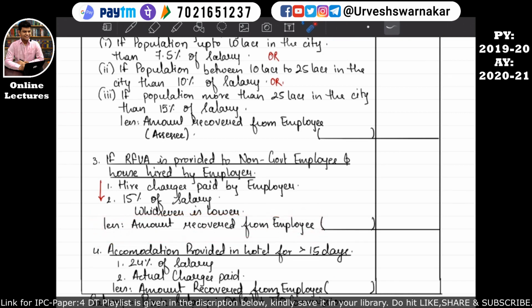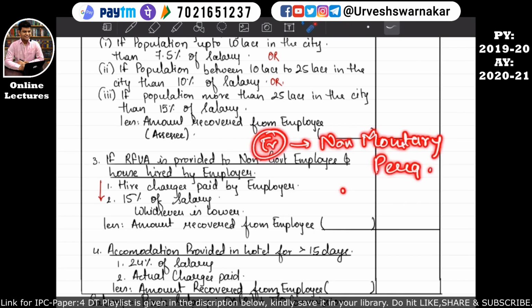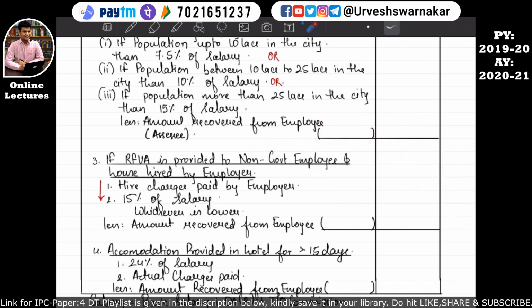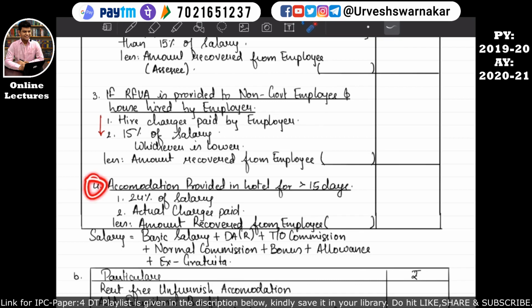If an employer is giving a non-monetary perquisite, and in return he is recovering some amount, so that amount, whichever is recovered from the employee, will be reduced from this value of non-monetary perquisites. I hope this is quite clear to you all. So this point, less amount recovered from the employee, means that whatever value we have ascertained will be reduced further by the amount recovered from the employee. This is a common point. I hope you all have understood this. So now let's move on to point number 4.